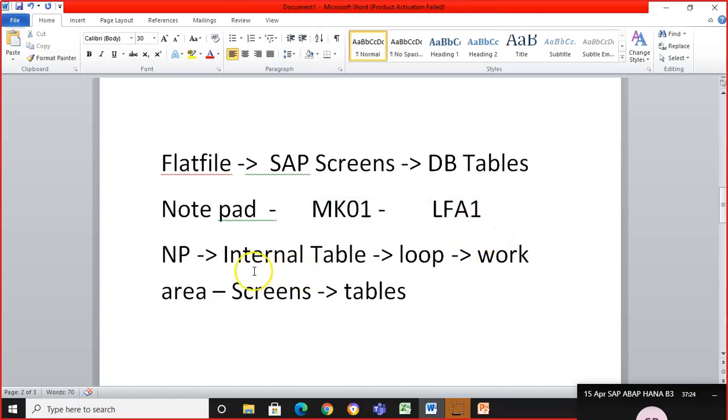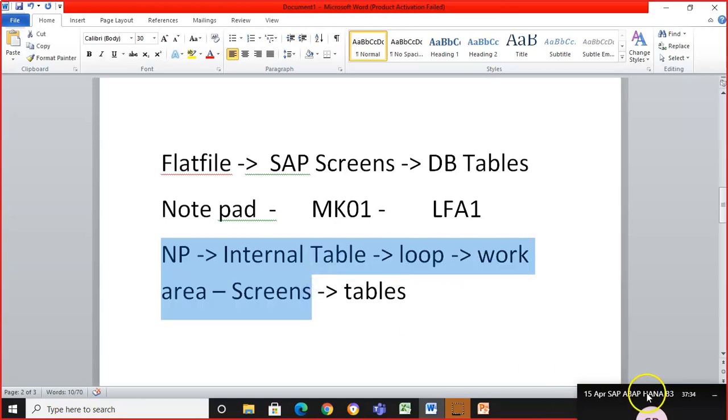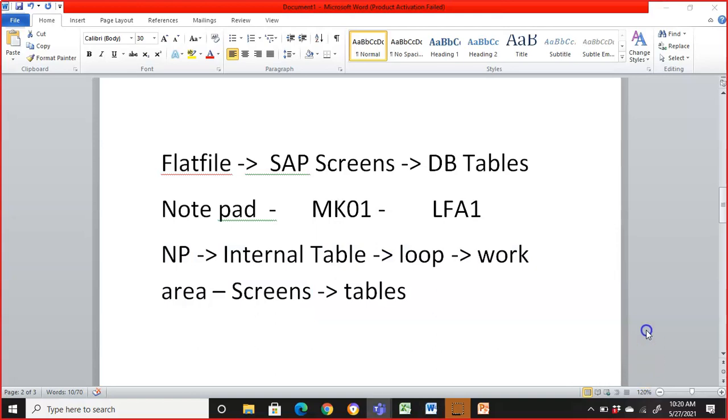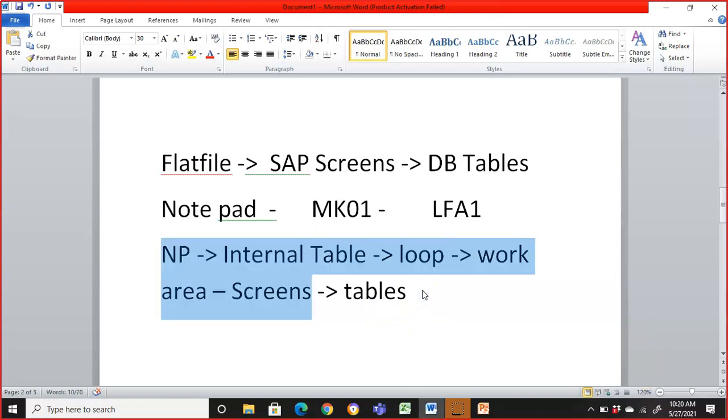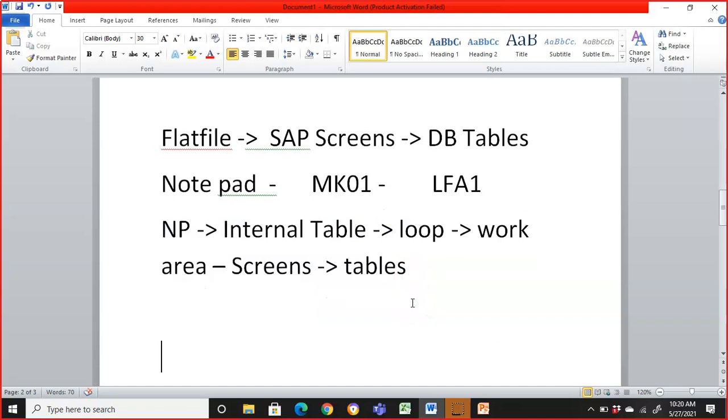Now we have to focus on only getting the data from notepad to internal table. From the internal table we have to loop it, and then we have to get the data into the screens. This is what we have to do. Okay, is this clear?